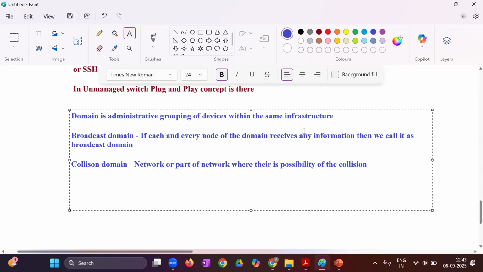So tomorrow when we start the class, we'll start from here only. I will give you one scenario and you have to identify in that scenario how many broadcast domains we have and how many collision domains we have. Then further we'll start with the router, then modems, servers, firewalls, access points, topologies, and if time permits, we'll start with IPv4 addressing. Right?